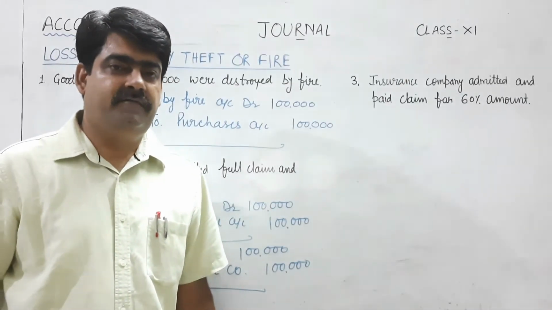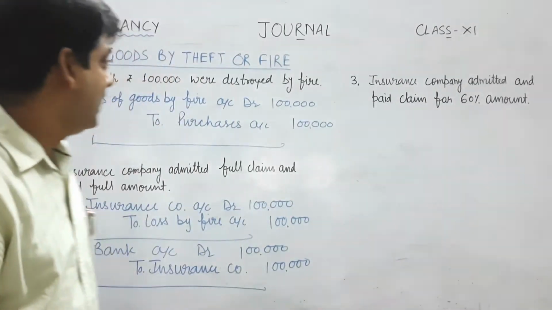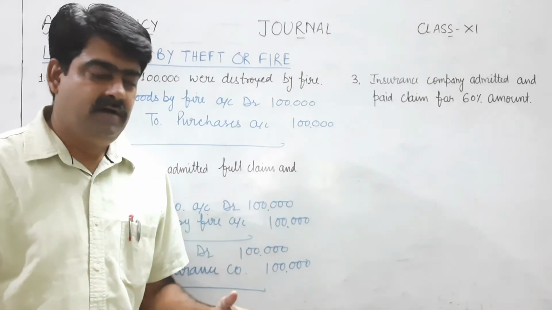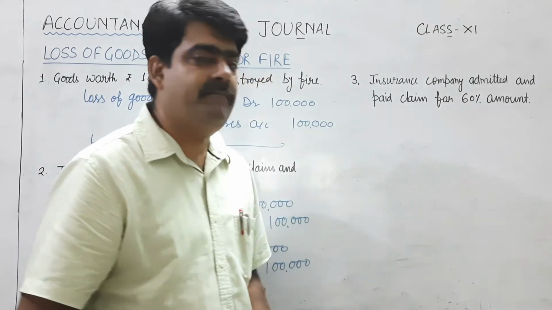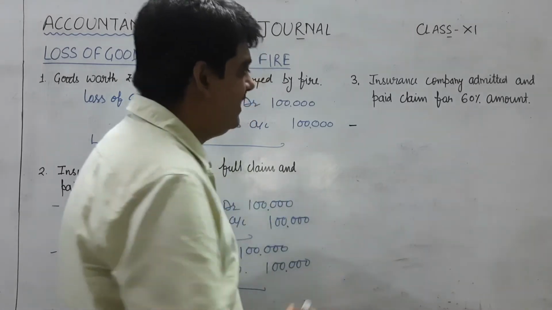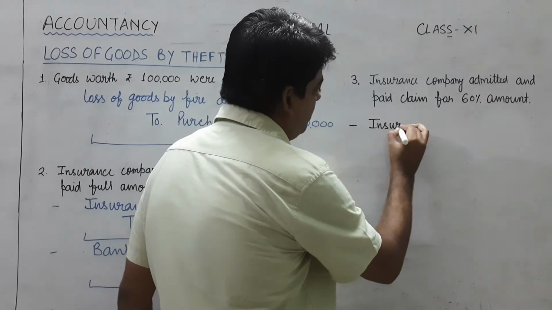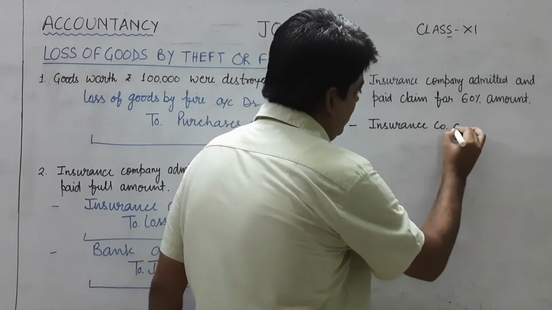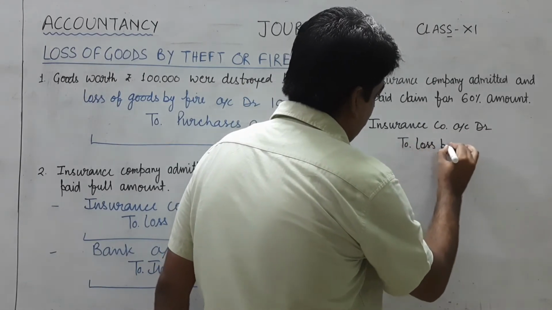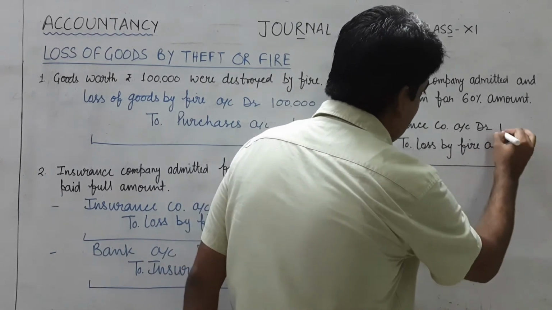Students, as you know, we are learning treatment of abnormal loss, that is loss of goods by theft or fire, and already we have learned when insurance company admitted full claim. Now we will learn when insurance company will admit partial claim. See, in this condition also, first of all we will transfer the entire loss to insurance company, and our first entry will be insurance company account debit to loss by fire account. We will transfer 1 lakh rupees,